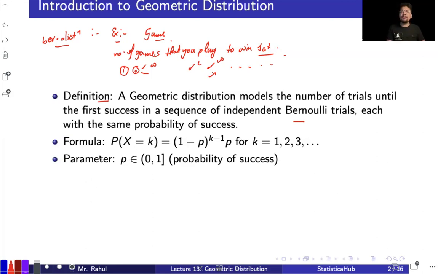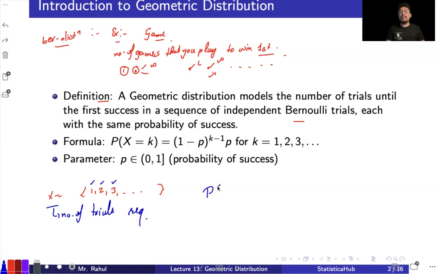Now the probability function. You can think about it simply. The possible values of x: x can take values 1, 2, 3, and so on, since x is the number of trials required. You have to play the game at least one time to win. It is not possible to win without playing at all. So x can take the value 1, 2, 3, and so on.